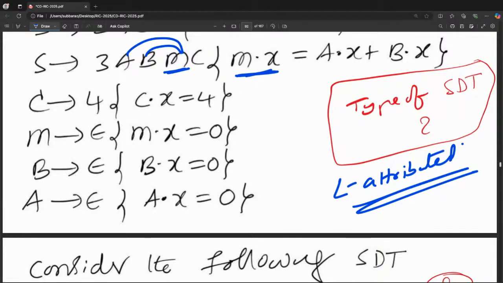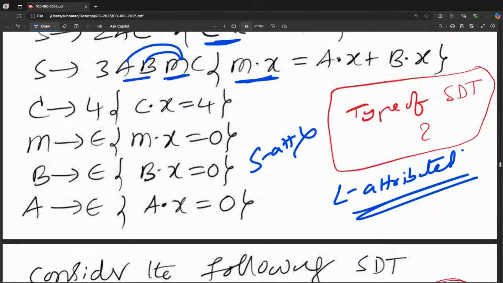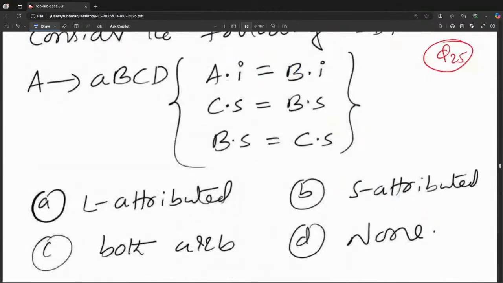Some people are asking, sir, is it S attributed? S means synthesized only: parents should take from children. It is not like that, so it is not S attributed. It is L attributed, because everywhere a node is taking from the parent or left siblings only. M is taking from a left sibling, and C is taking from a left sibling. So no problem. It is not S attributed, but it is L attributed.